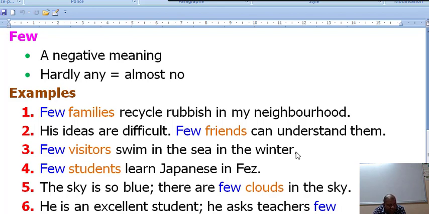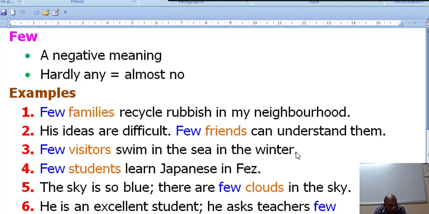Number two: his ideas are difficult, so few friends can understand them. So here, if you write a few, using the article, it means that his ideas are difficult, but some people can understand them. So here, almost no one understands or can understand. That's why it's negative.